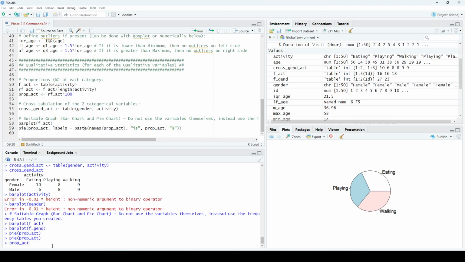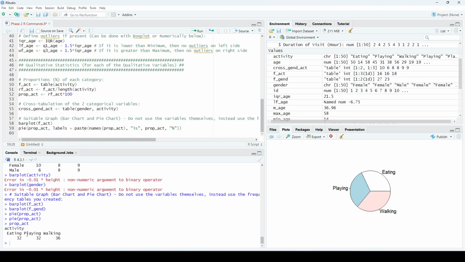Prop underscore act. So I have eating category, playing category, and walking category, and this is the percentage of each. So I want to display the name and the percentage of each. So I will write inside the paste function names of proportion underscore act, comma, then "is", this is a string.